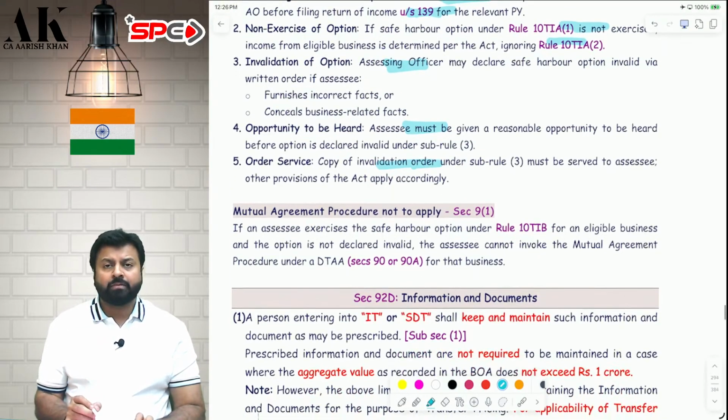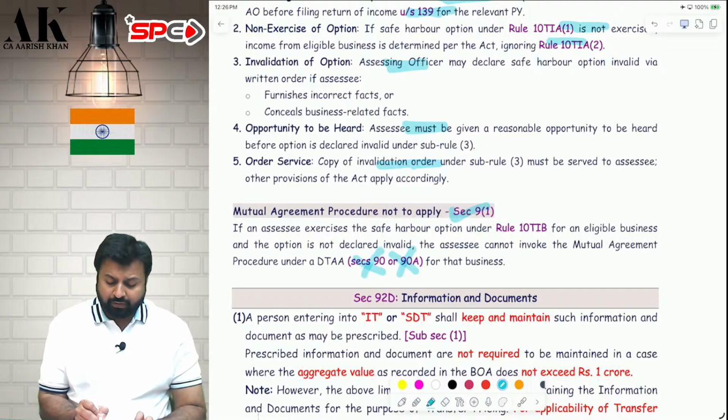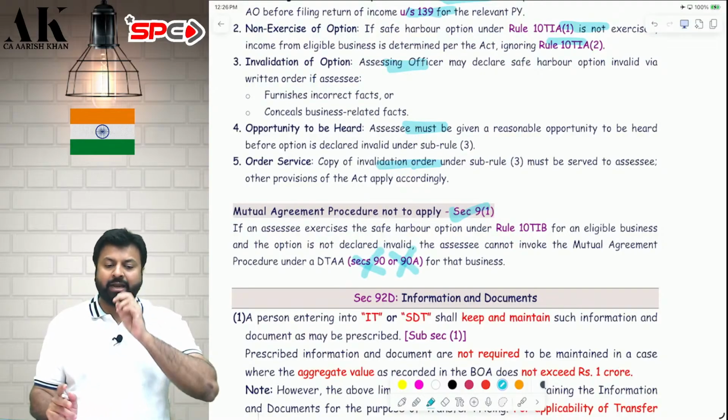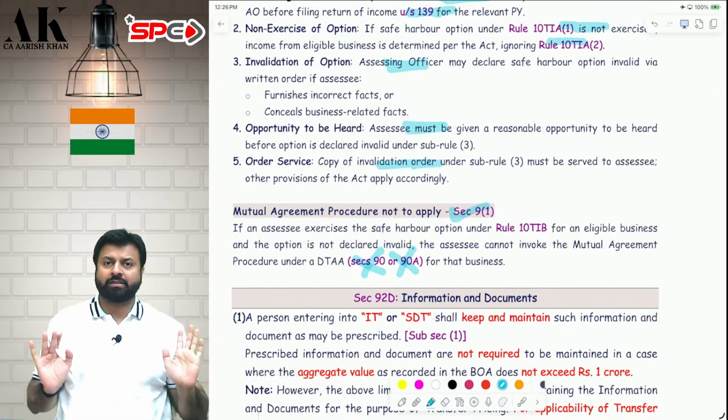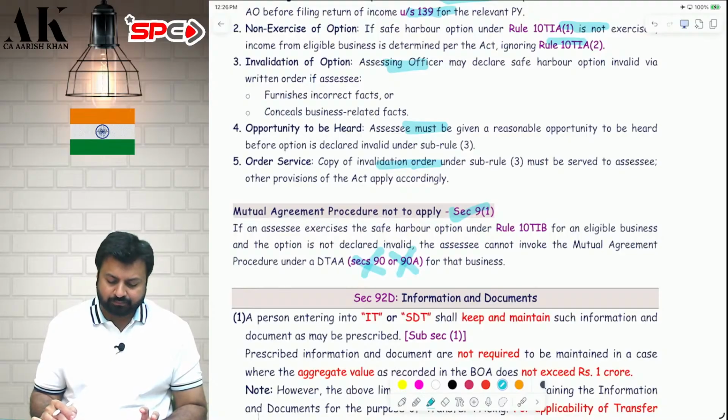Here also, once you go for this safe harbor and it is accepted, then you cannot go for the mutual agreement procedure under section 90 and 90A. The mutual agreement procedure under section 90 and 90A is not possible after this. I hope it is clear to all of you.